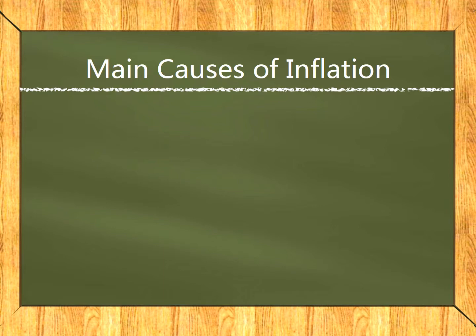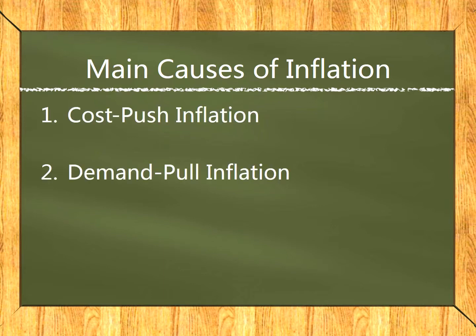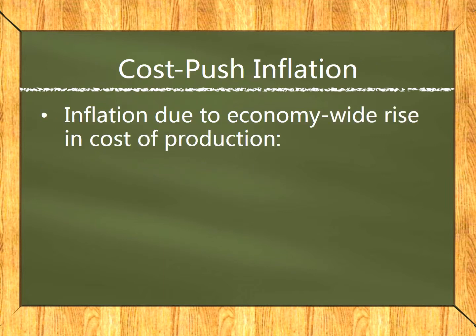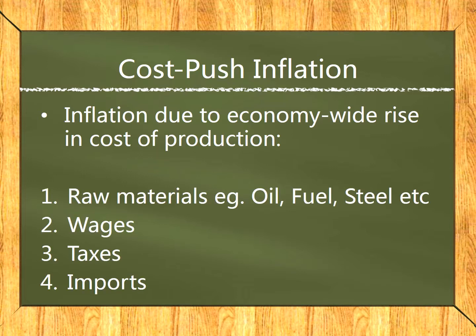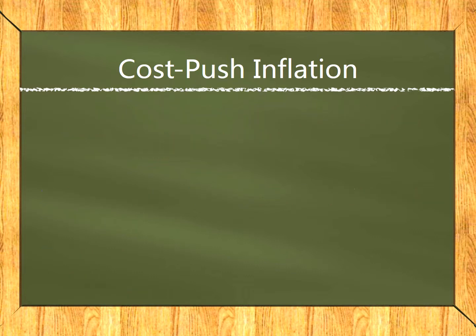There are two causes of inflation, namely cost-push inflation and demand-pull inflation. Firstly, cost-push inflation is caused by an increase in cost of production and is not associated with any increase in aggregate demand. Some of the reasons that could lead to an increase in cost of production would be costs associated with raw materials like oil, fuel, steel, etc., wages, taxes, and price of imports.